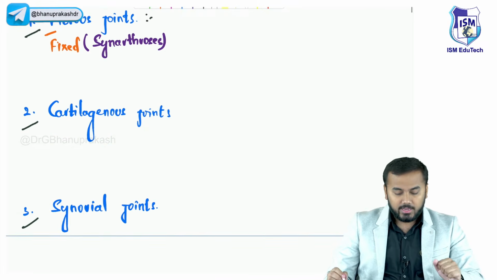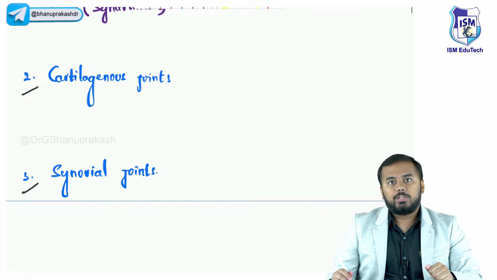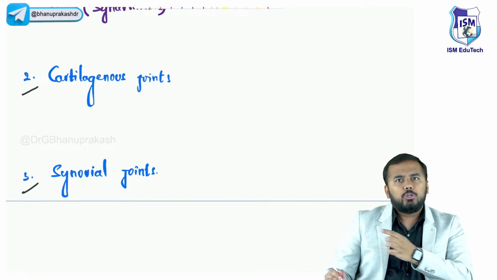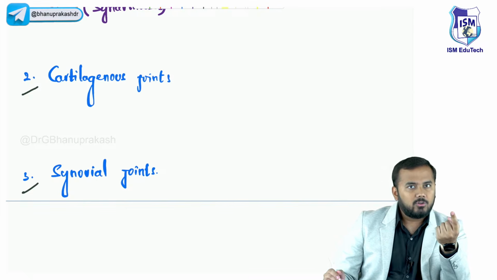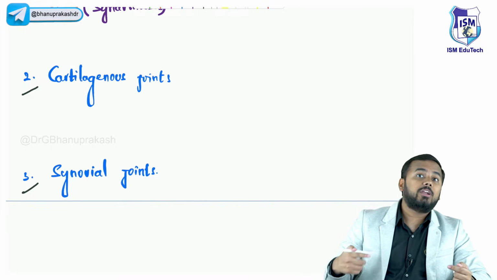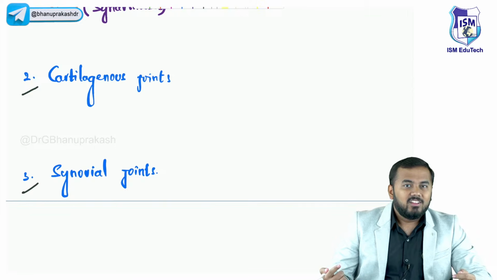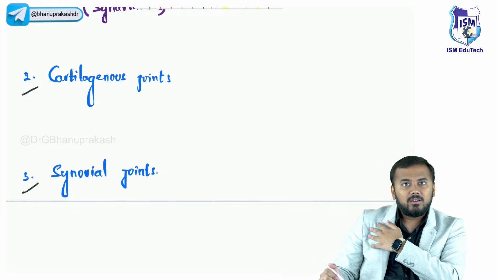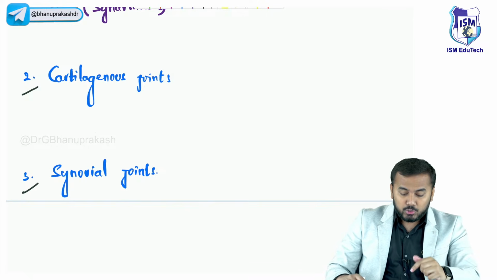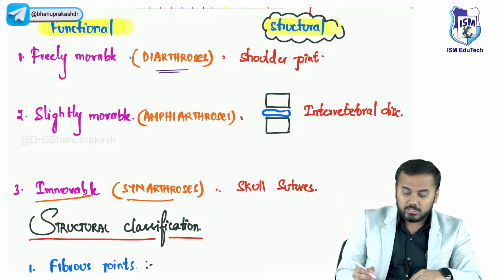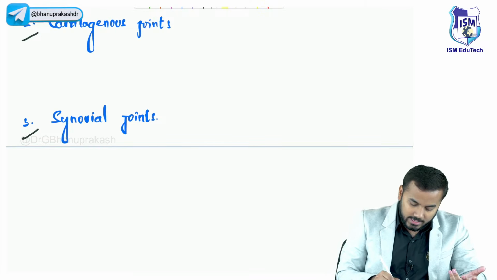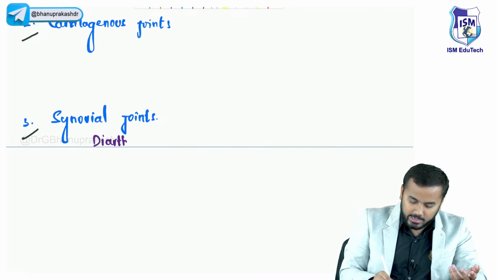In the same way, coming to synovial joints. Synovial joints are those which have a synovial cavity. Don't you think the ball and socket joint, the shoulder joint, has a synovial cavity? Don't you think the hip joint has a synovial cavity? Don't you think the knee joint has a synovial cavity? So the shoulder joint is freely movable, I told you already. The hip joint is freely movable. The knee joint is freely movable. So freely movable joints are called diarthroses. In that context, can I call synovial joints diarthroses? Yes, synovial joints are also called diarthroses.